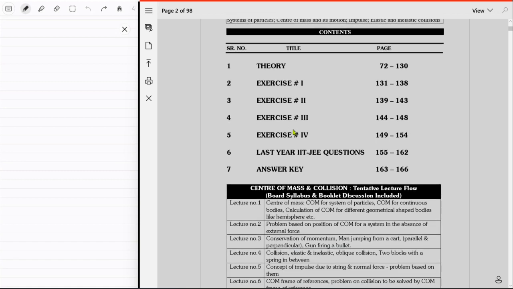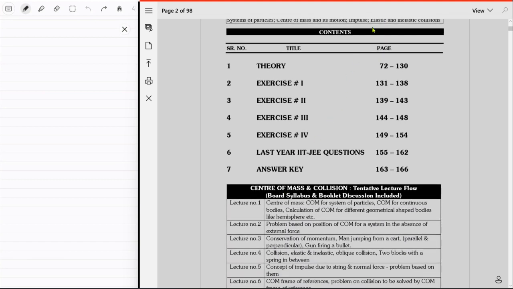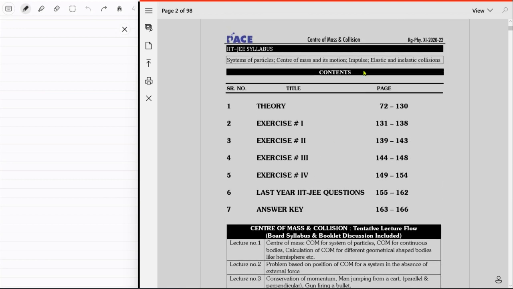Okay, so what do we have in the syllabus? System of particles, center of mass, and its motion. Impulse, elastic and inelastic collisions. This part is kind of new for me because I didn't pay all that much attention to it. Majorly, I've just used the definition of center of mass and its usual properties, and that's what I've been using till now.